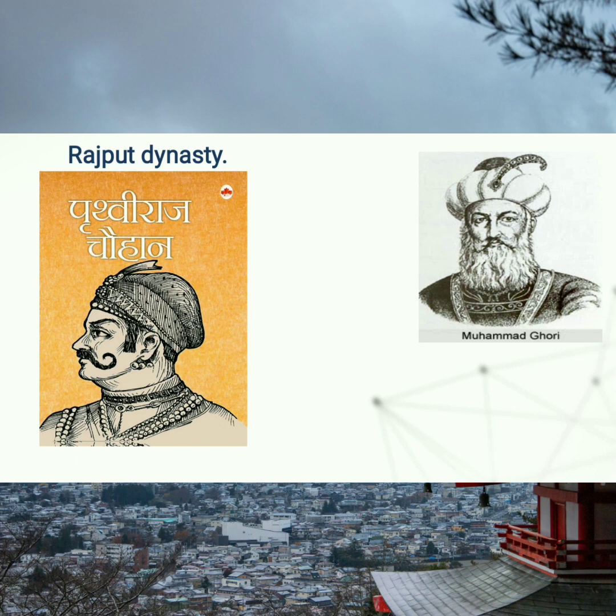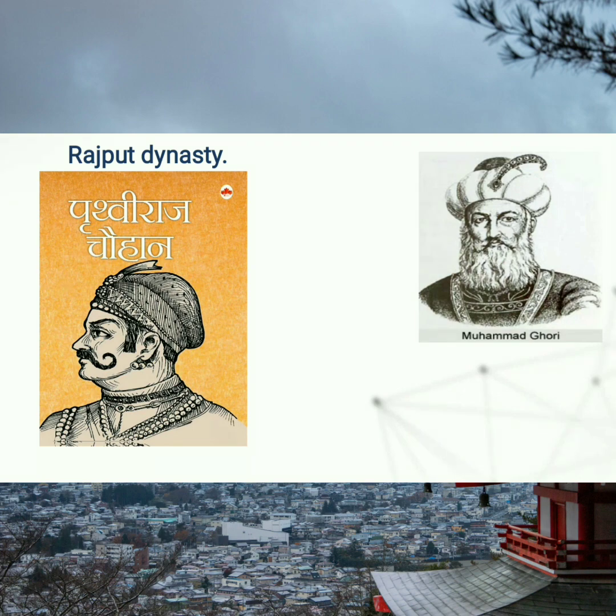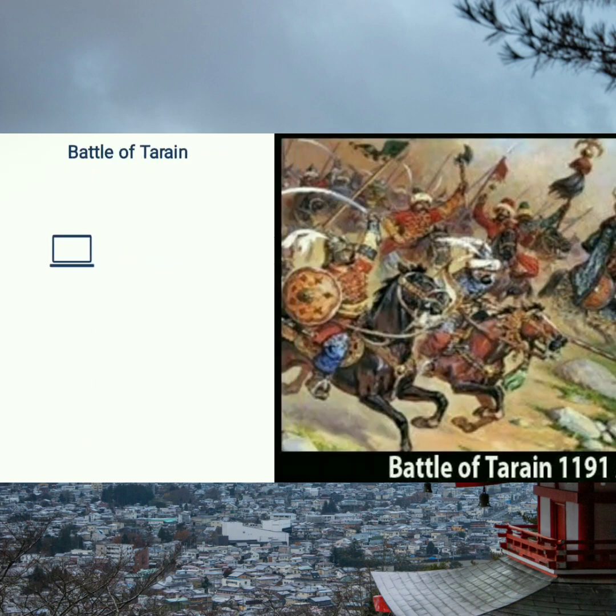Prithviraj Chauhan and Muhammad Ghori fought the battle of Tarai, and in the first battle, Prithviraj Chauhan happened to defeat Muhammad Ghori, but when the second battle took place, Muhammad Ghori happened to defeat Prithviraj Chauhan, and with that the Chauhan dynasty came to an end.